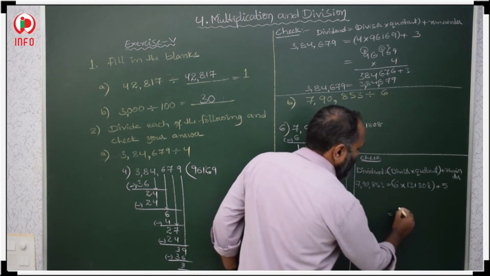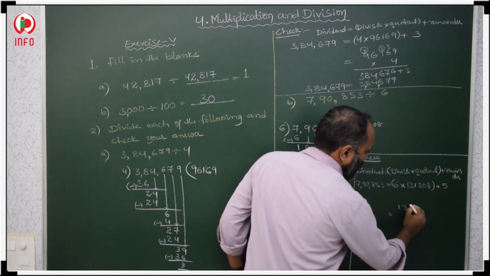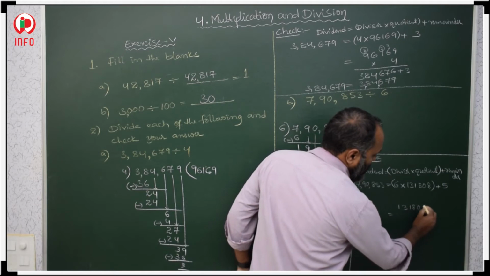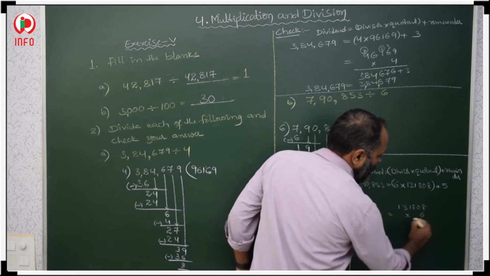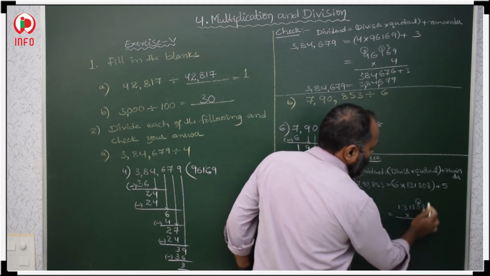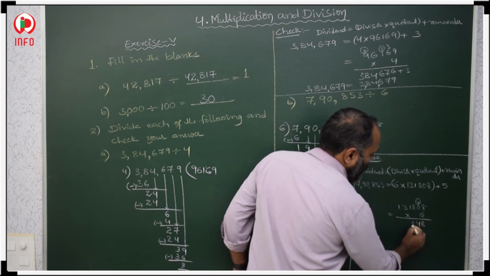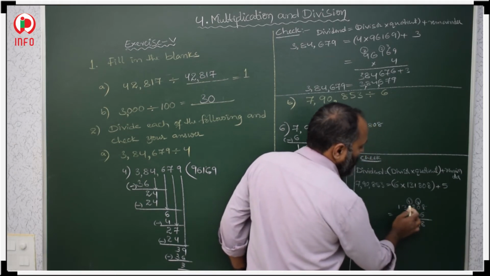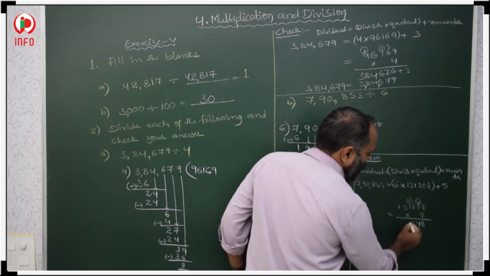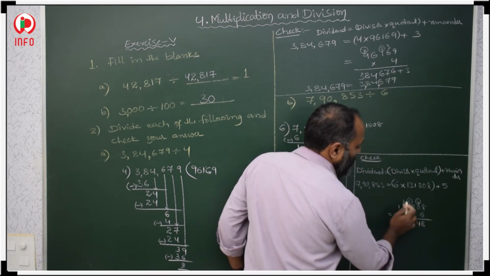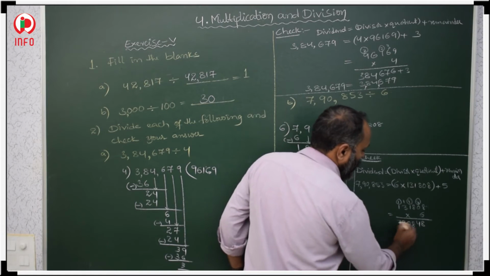Now 1,31,808 multiply with 6. 6 8s are 48, 4. 6 0s are 0, 0 plus 4, 4. 6 8s are 48, 4. 6 1s are 6, 6 plus 4, 10. 6 3s are 18, 19, 1. 6 1s are 6 plus 1, 7.